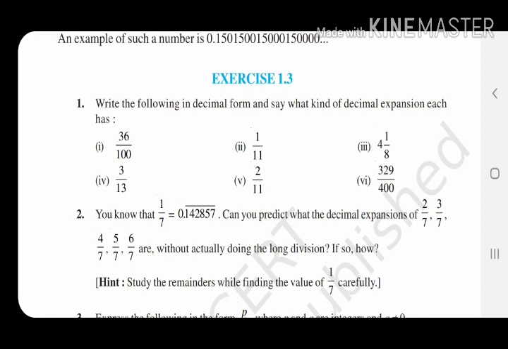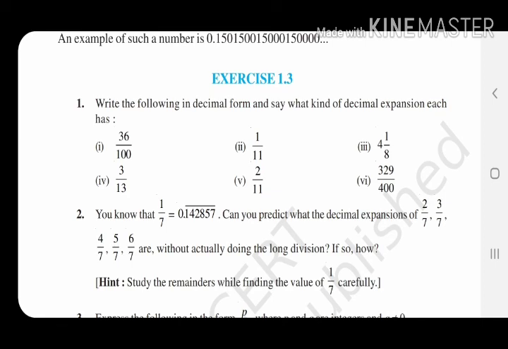So then 2 by 7 can be converted to 2 into 1 by 7. So 1 by 7 value is there, so I will multiply 2 with that. Okay. Next 3 by 7, 4 by 7. So by multiplying 3, 4, 5, 6 with 1 by 7, I will get the values of 2 by 7, 3 by 7, 4 by 7, 5 by 7 and 6 by 7.